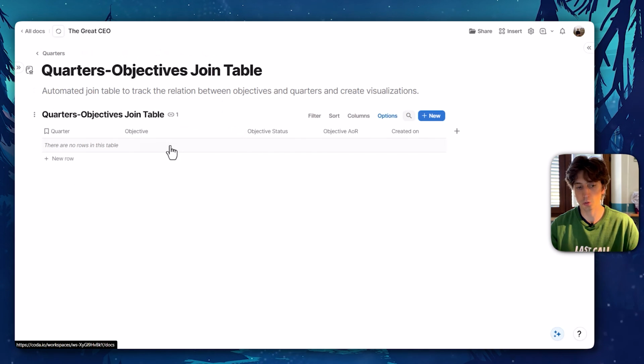Because then for each row in here, there is only one quarter and one objective, so that we can then use this data in the analytics. So it is not that important to understand the logic behind it, but if you are the admin of this doc, then it's definitely beneficial to understand it.